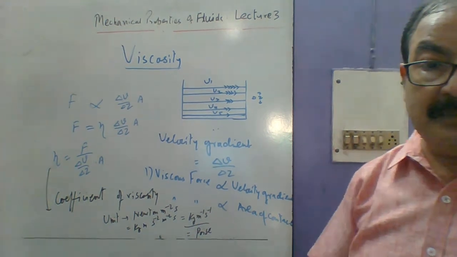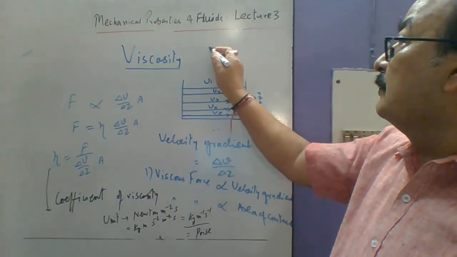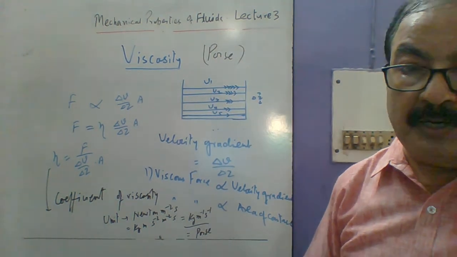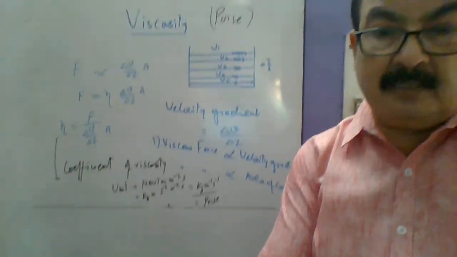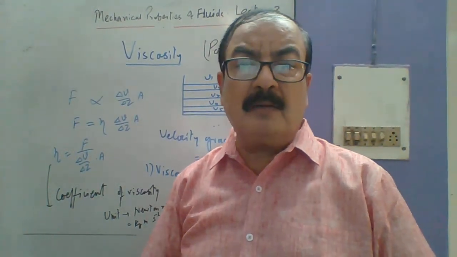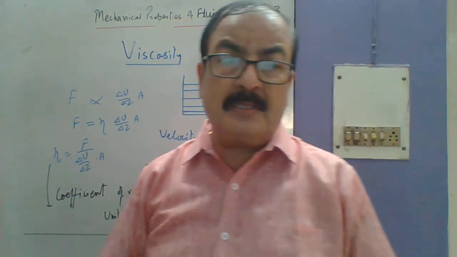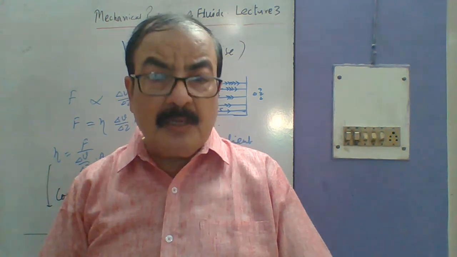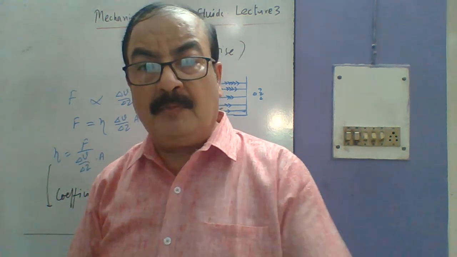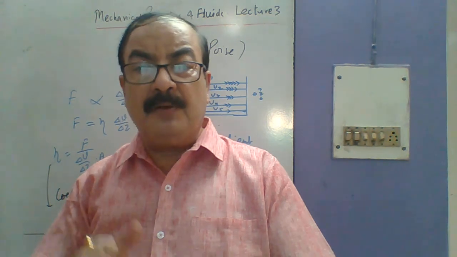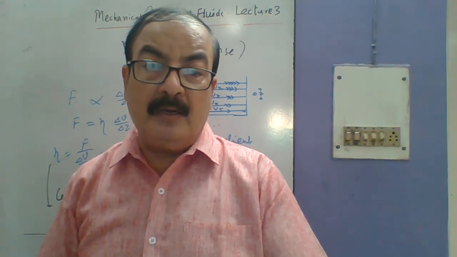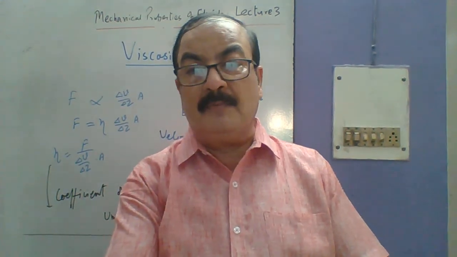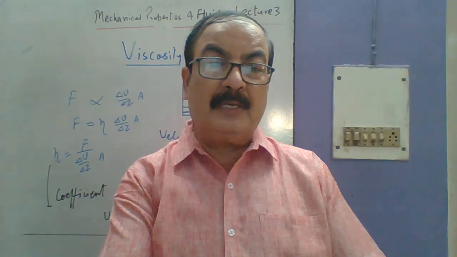Okay, and with that, the unit of viscosity is poise. It's very common, and with that we have covered the viscosity topic. And in viscosity, there are many things like Stokes law, Poiseuille's law, etc. That will be discussed in our next lecture, along with the different types of flow of liquid, like turbulent flow, streamline flow, etc. Okay, and I think we have completed this part, and the next part will be taken in the next lecture. Thank you.